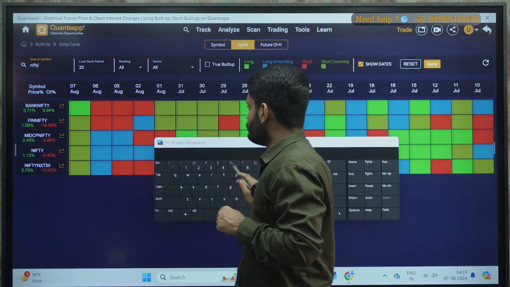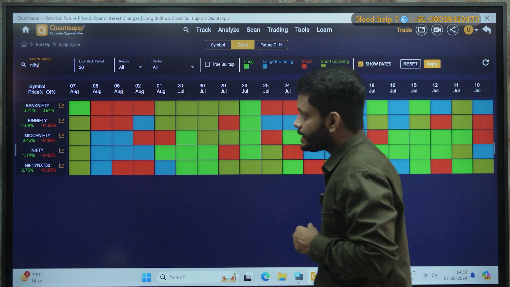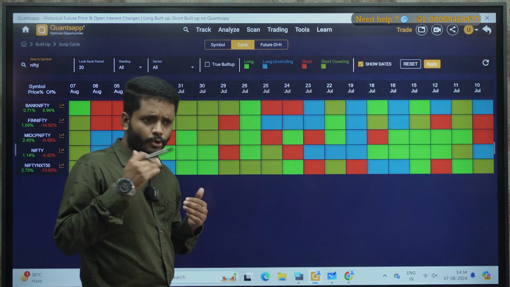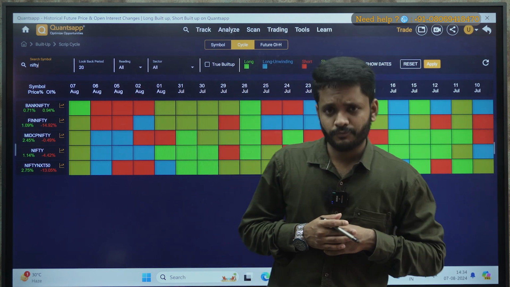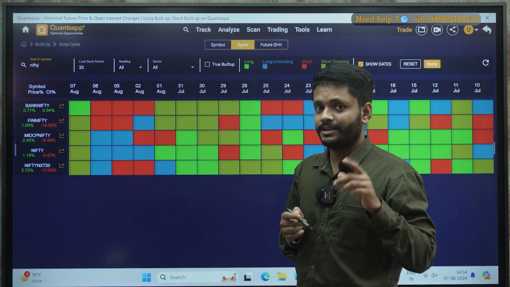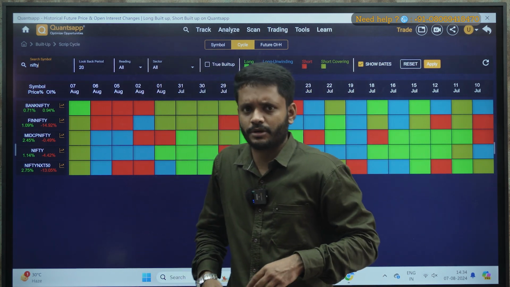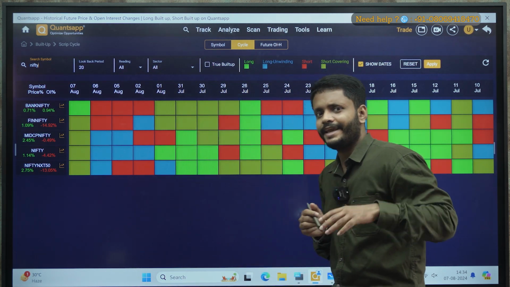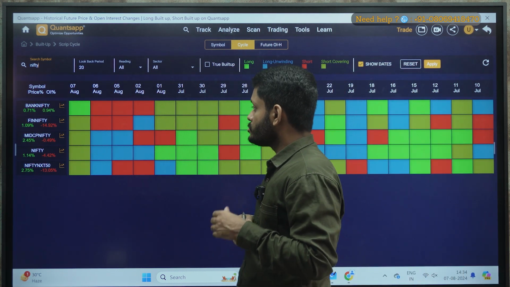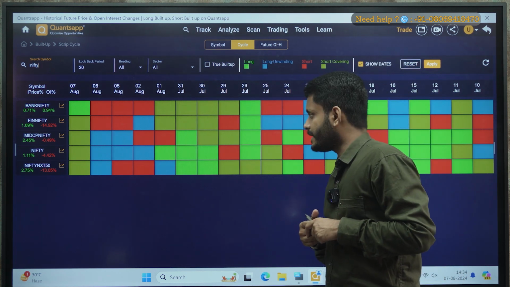Nifty. See, most of us actually thought that Nifty is going to break from here, correct? Because it broke 24,000, and even 23,900 got tested. The low made was, I think, 23,893 approximately. Nifty spot made a low of 23,893 approximately. So even 23,900 got broken. So most of us thought that Nifty is going to plunge further downside, correct?